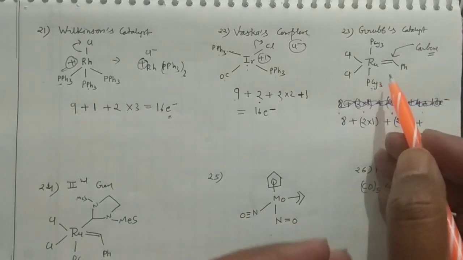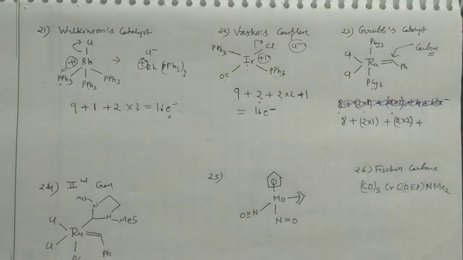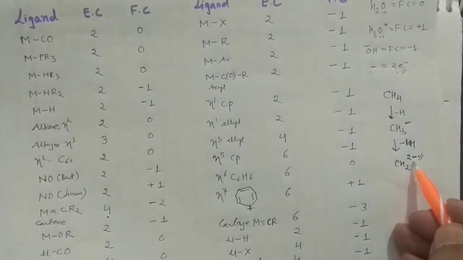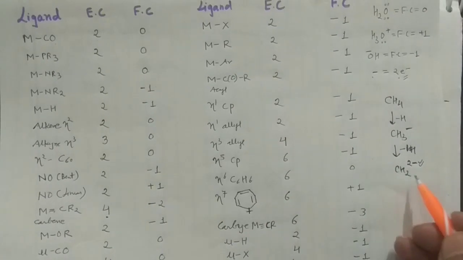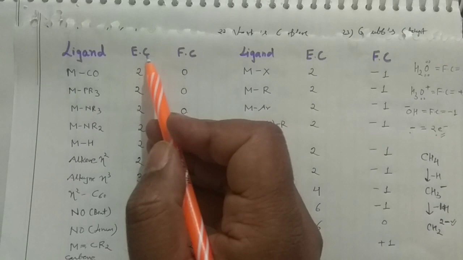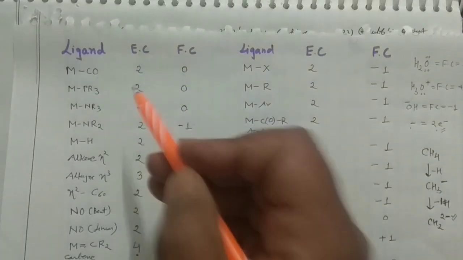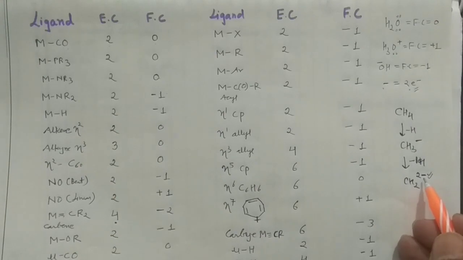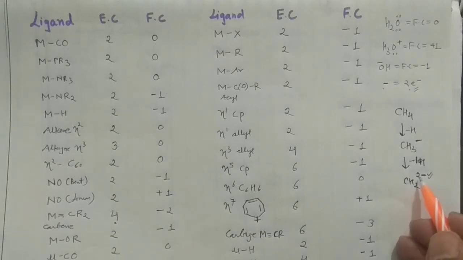At this point I made a mistake. You can see here 2 negative charges. Whenever the 2 negative charge is there, I told you it was the electron contribution, but it is not the electron contribution, it is the electron count. So the electron count is 4, 2 twos are 4.